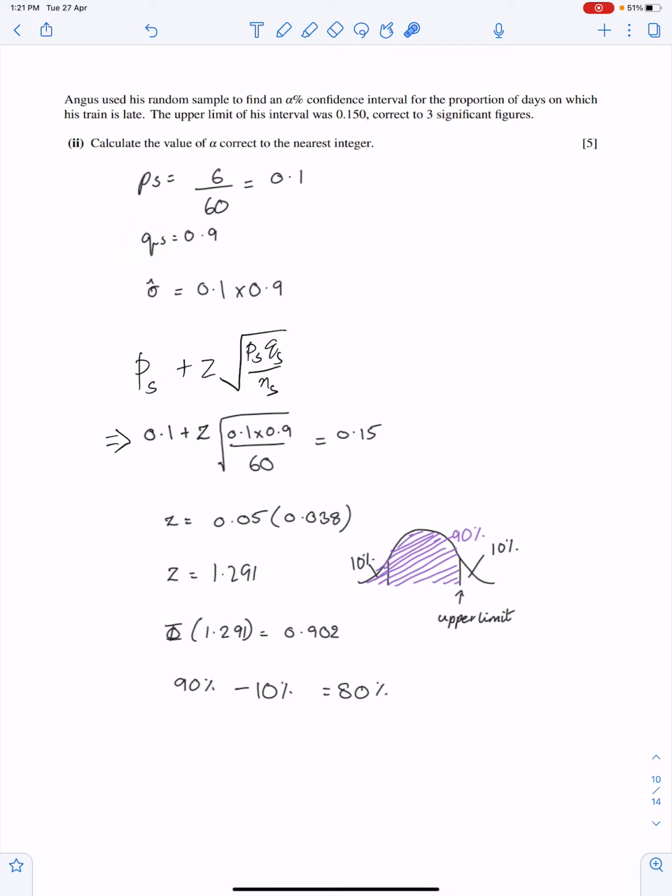This is the formula of confidence interval. If you ignore this negative sign, this is the upper limit. By substituting the values into this formula and using this upper limit 0.150, we can easily get the value of Z.